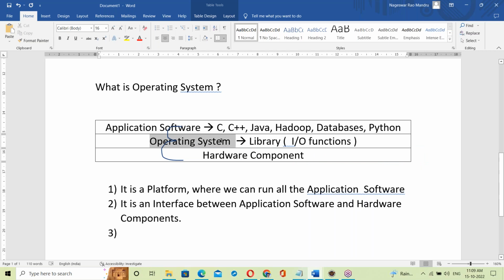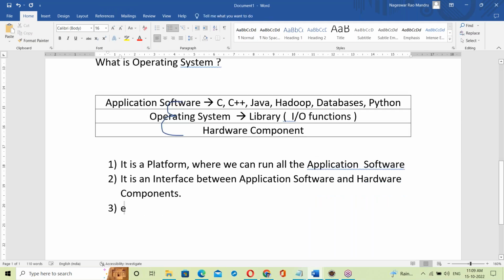Now the OS, using C, will be using the library to communicate between application software and hardware components. Inside the OS is this library, and with the help of that library it communicates between application software and hardware components. Every OS has its own library.